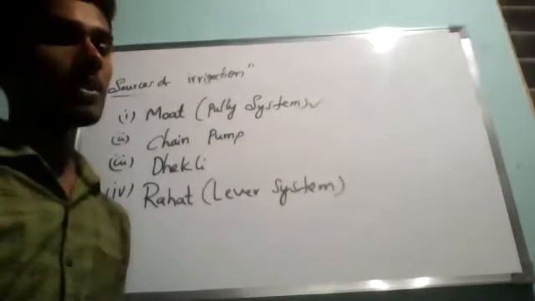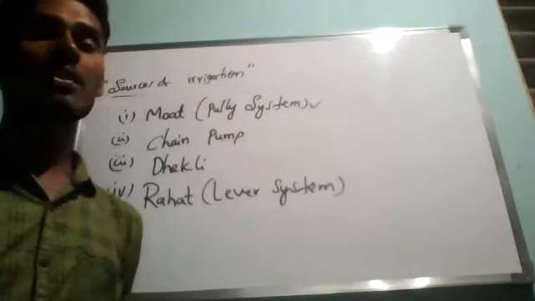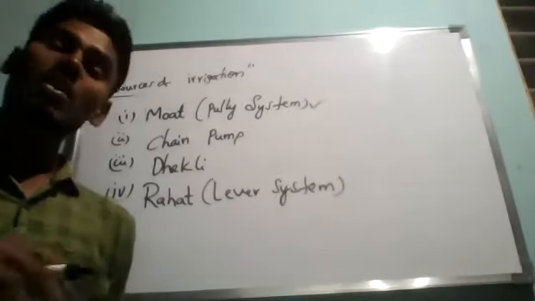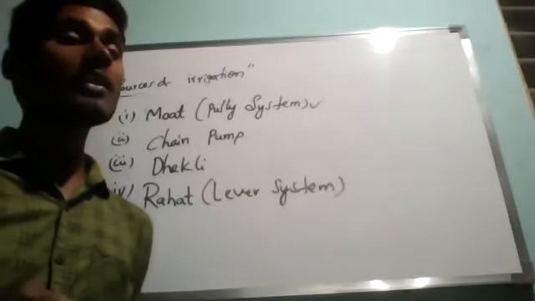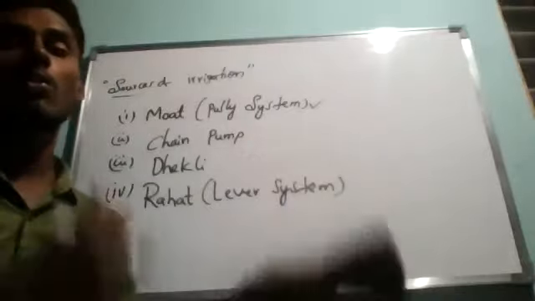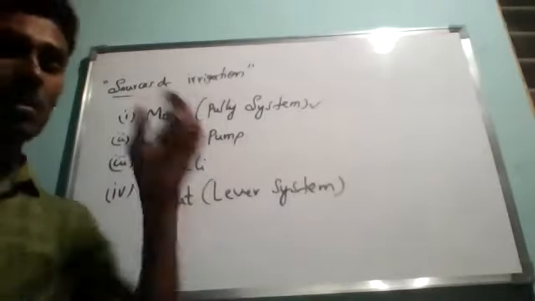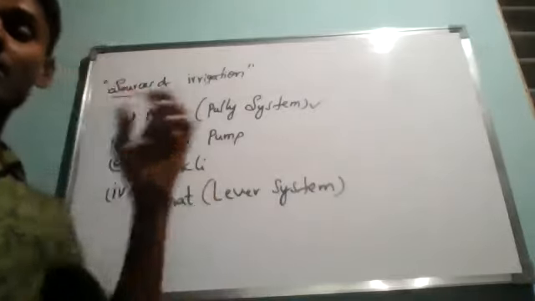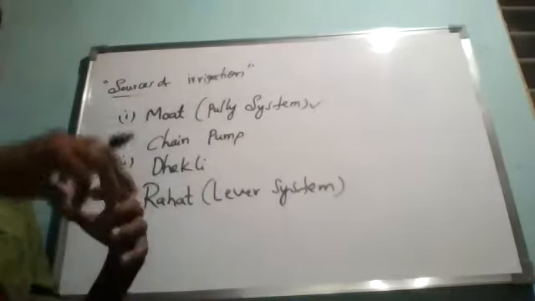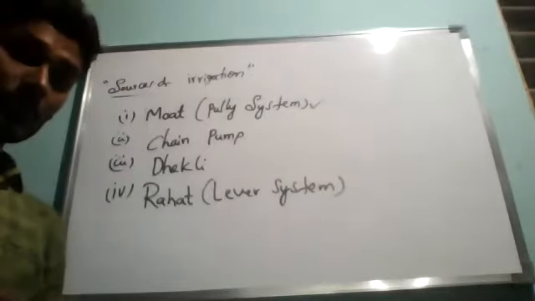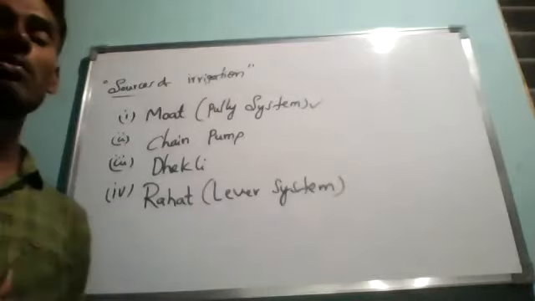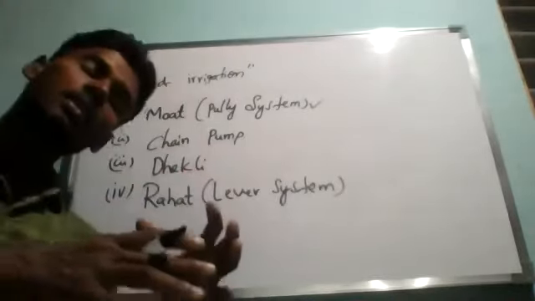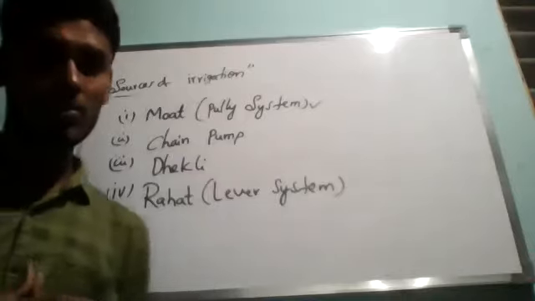Moat means in the moat system of irrigation, water is drawn out from a well by using a big container tied to a long rope. Just now I explained how in a house, in our garden, we can draw water from the well, the same way. But here, instead of our hard work, some kind of bull can be used to release the bucket inside the well and again draw it outside. The bull will go forward, come back, and I will explain the diagram now.